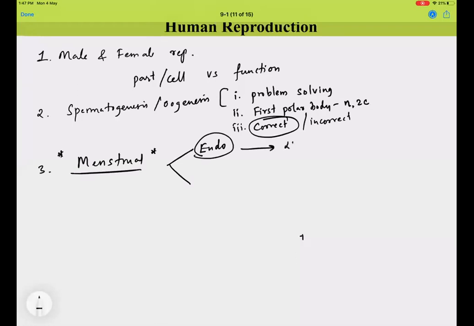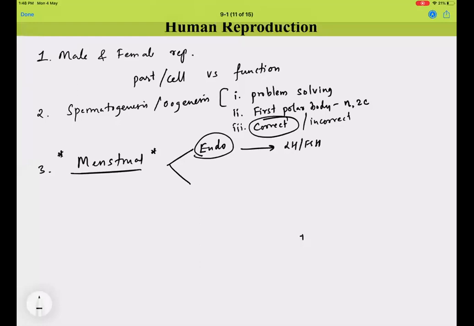Say for example, LH and FSH action. Where do they act on, or whom do they act on, and where are they released from, and after receiving which signal are these released? So these are a few questions.